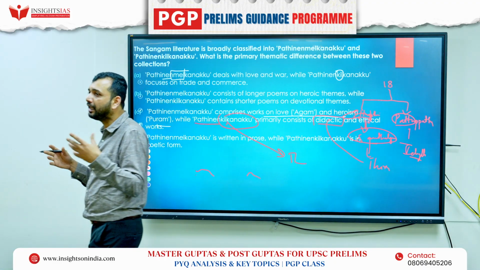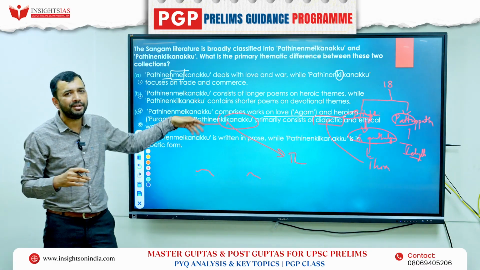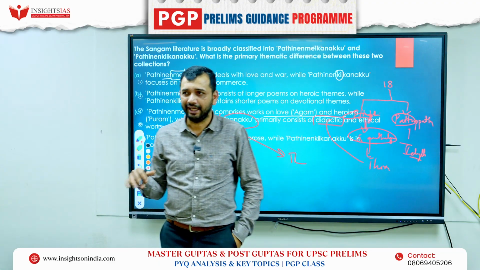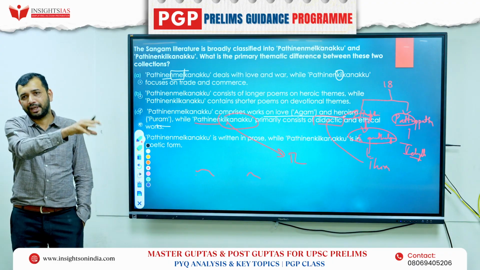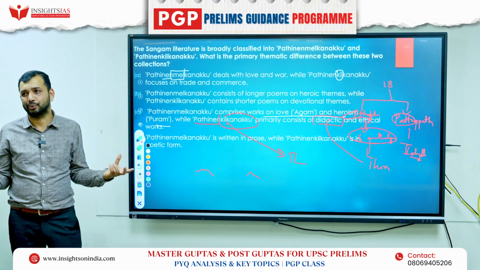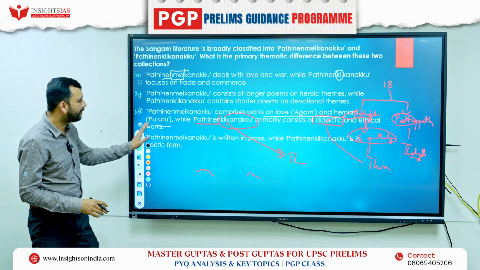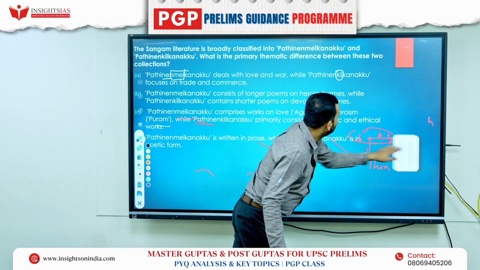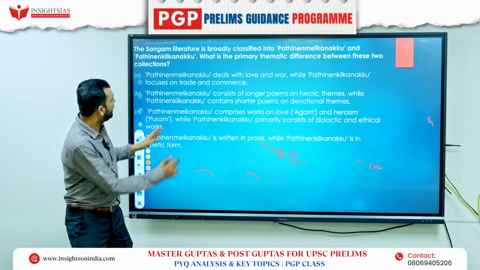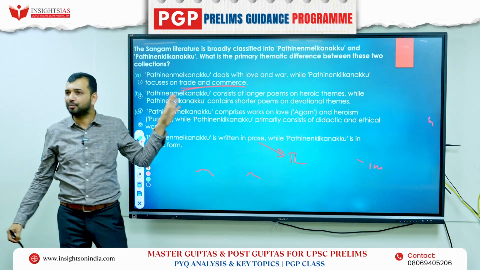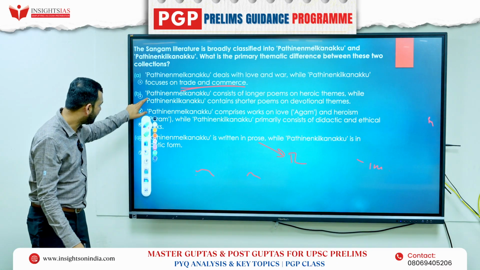So you should not mug up Patinen. Pattu is 10, and Patinen means 18, right? That is 10 and 8, so total 18. Within that again Ettuthogai and Pattupattu. Pattu means 10, again another, so that is Pattupattu. Like that, if you remember, you know that this is about 8, this is about 10, right? So that is the first answer, right? Both have love and war, it is not about just trade and commerce. It is more about the ethical work that you are reading about, right?